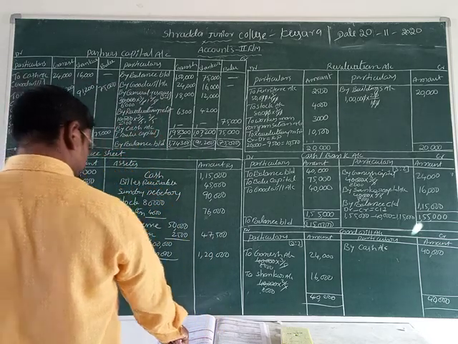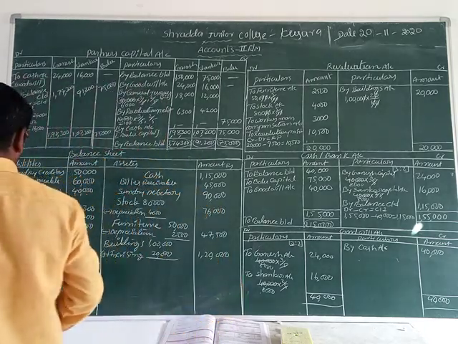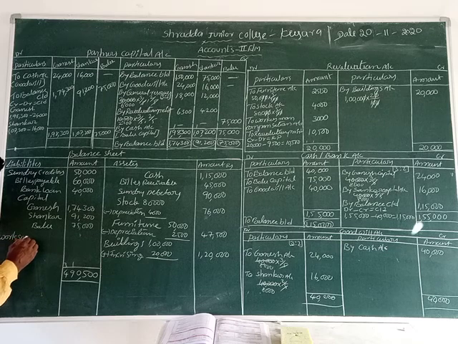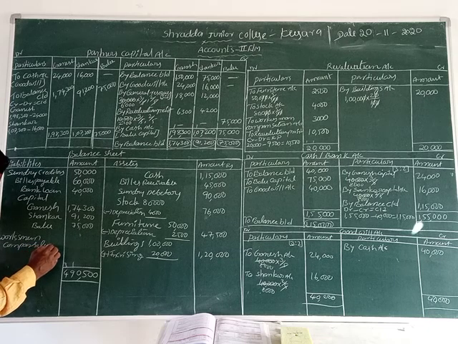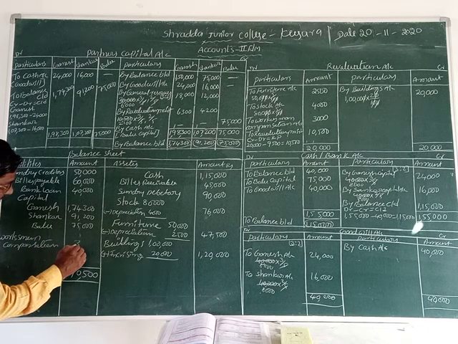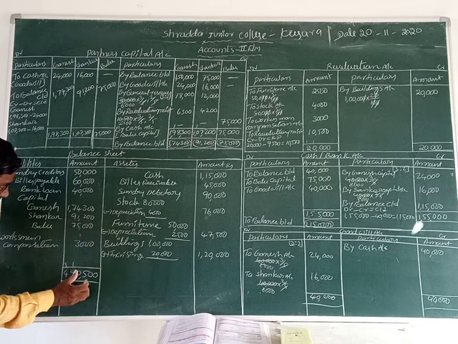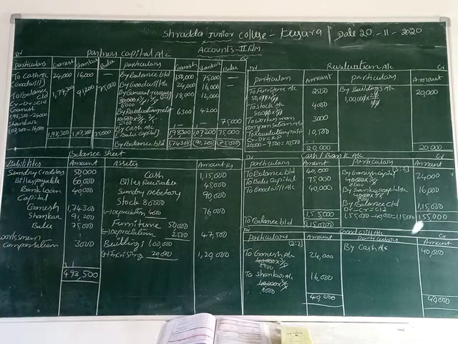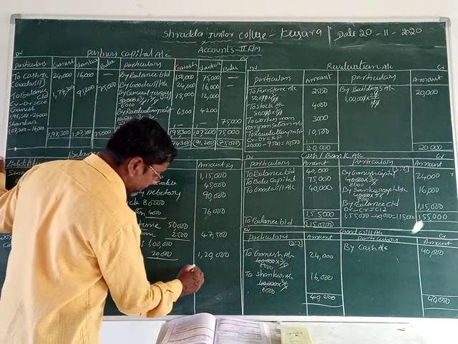Yeah, we can miss one more. That is workmen compensation. That amount is what? 3,000 rupees. That is 4,93,000. 4,93,500. Now here we can see